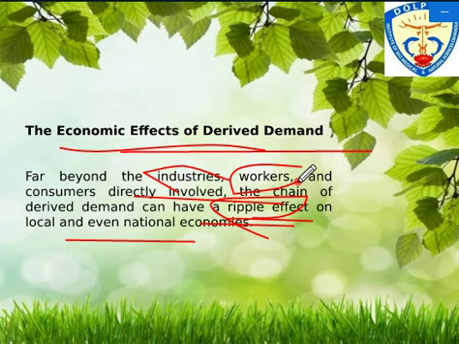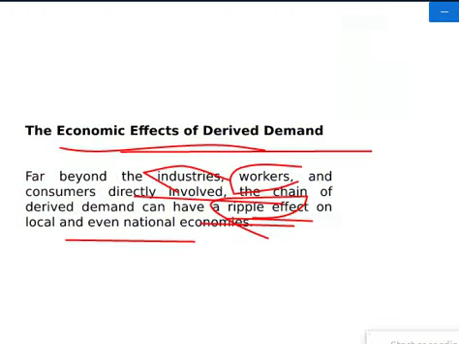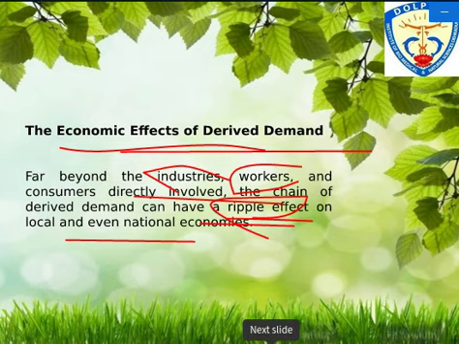Some local market has to be created for shoes, or jewelry, or some kirana store, that people have already seen, that this local market has to be created. And similarly this has an impact on the national economy also. So this is the economic effect of derived demand. So this is all about the concept of derived demand, right?